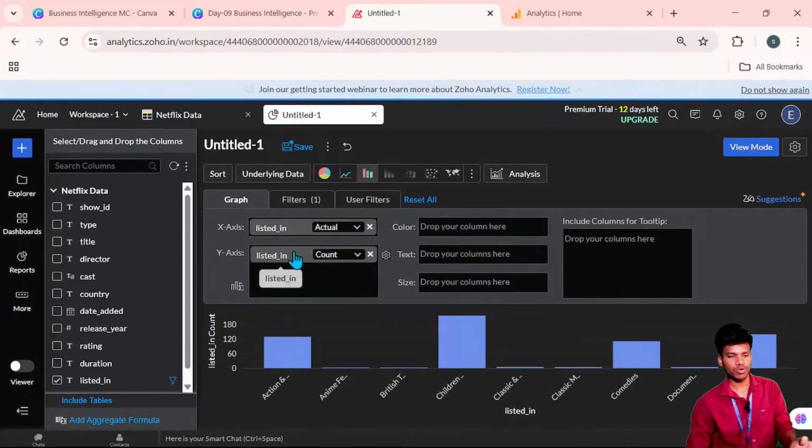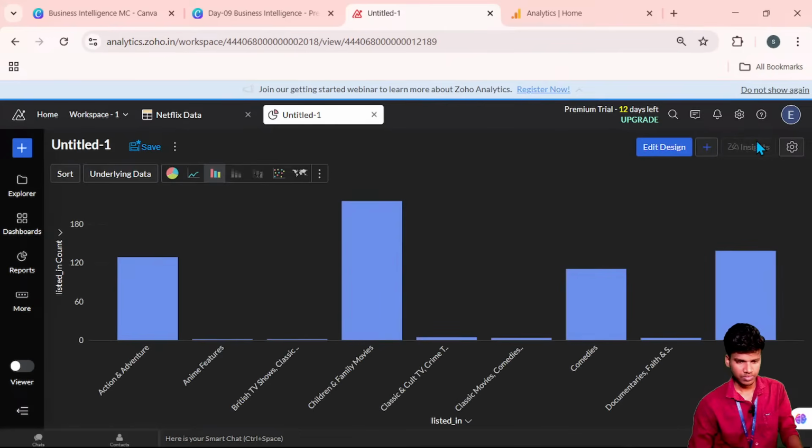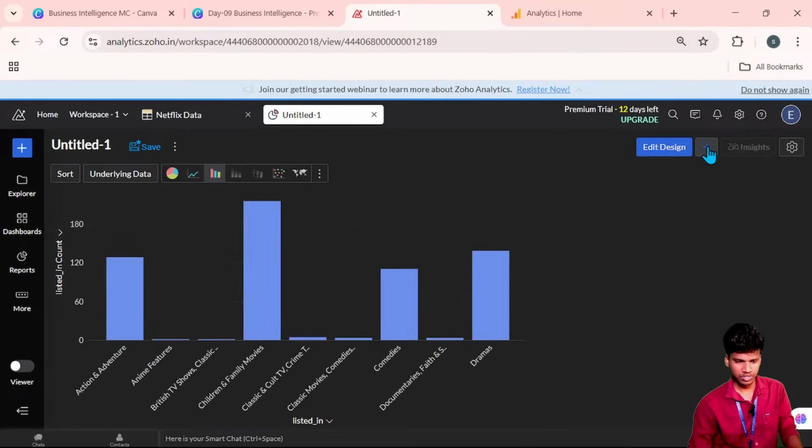So now I try to visualize the color. If we give the color, every genre will be shown in individual colors. Okay, so this one. We can try with another one.